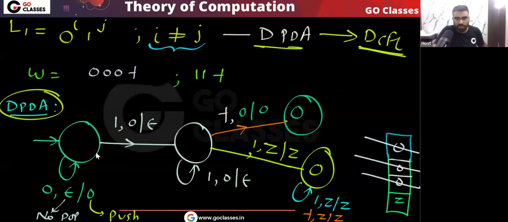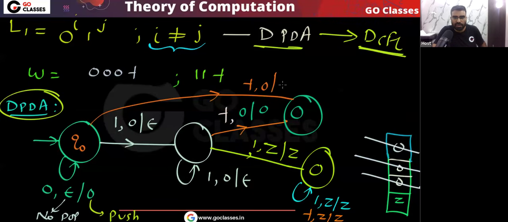So for these, what can I do? Very simple: after pushing all the zeros, if the end marker comes in this initial state q0, then what we will do? On the stack there is 0. Then we will just go to the final state. Is this clear? So this type of string will be accepted. Very simple point. I hope you understood.